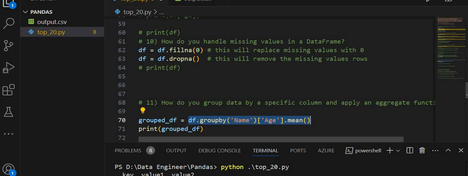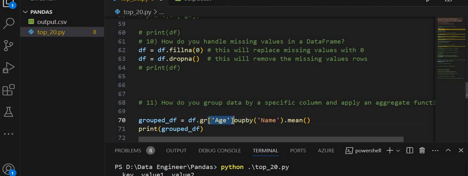Let me break this down for you. df.groupby, in brackets I am using the name column. This groups the data frame df by the name column. It means that the rows with the same name value are grouped together, and after grouping we select age.